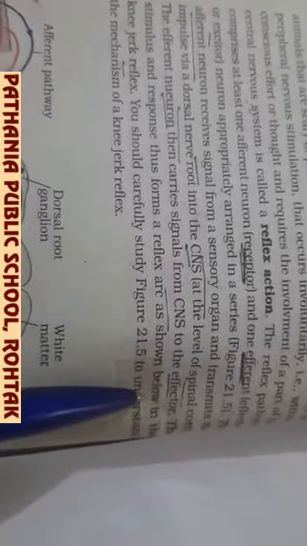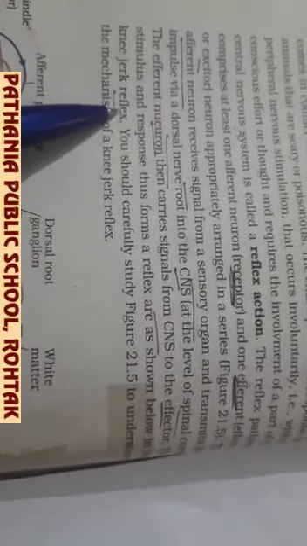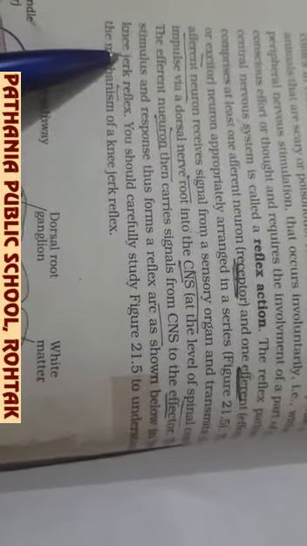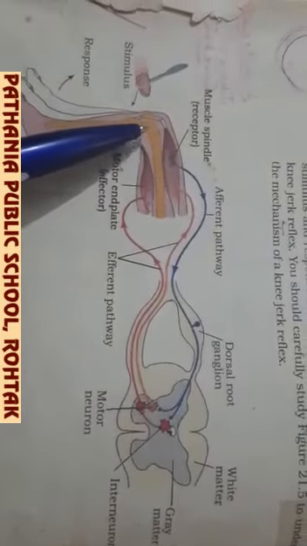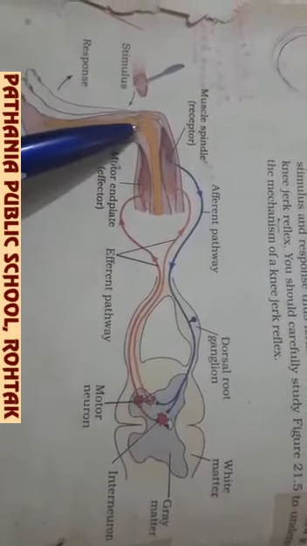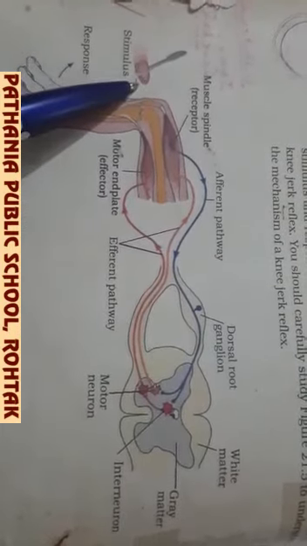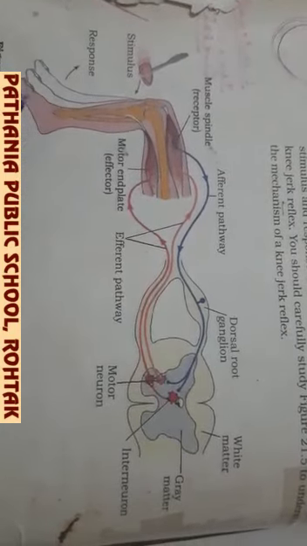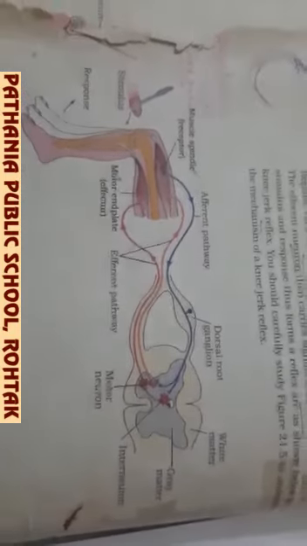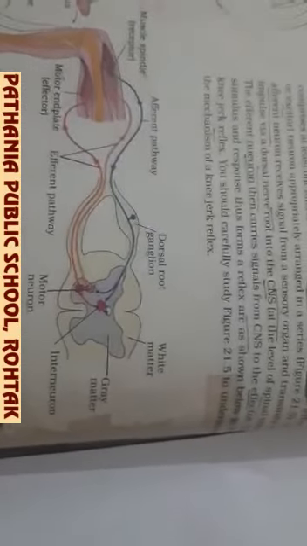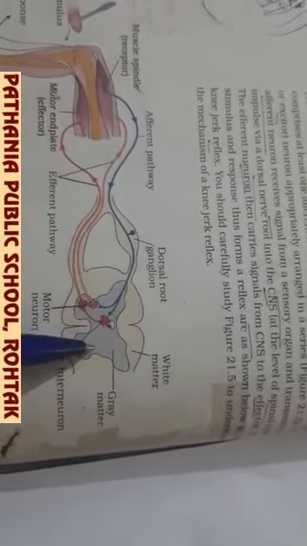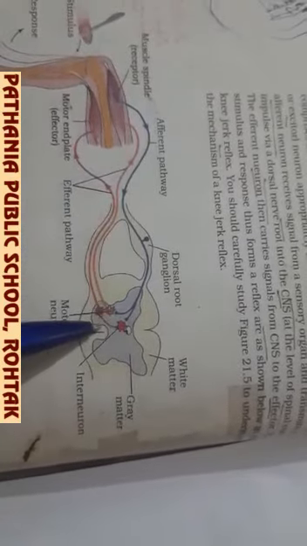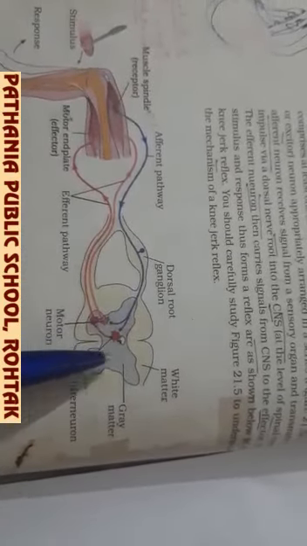And this is all shown here in the picture, which is the example of the knee jerk reflex. Knee jerk reflex means how the knee shows a jerk when it comes in contact with a stimulus. So this is all about reflex action, which is an automatic reaction in which the involvement of the brain is not there, only the response comes through the spinal cord.